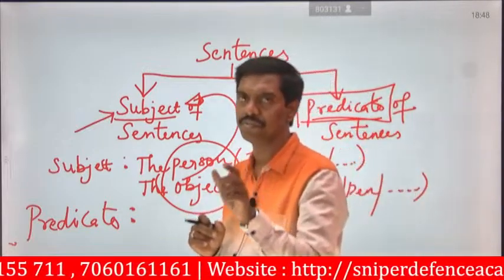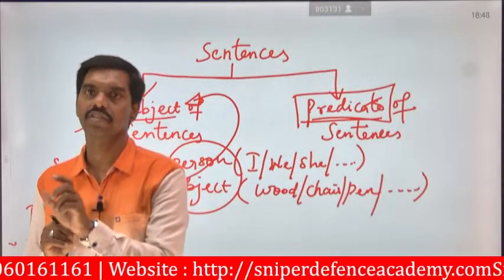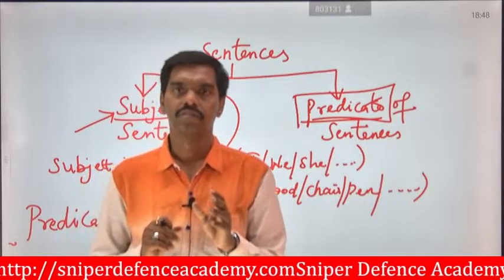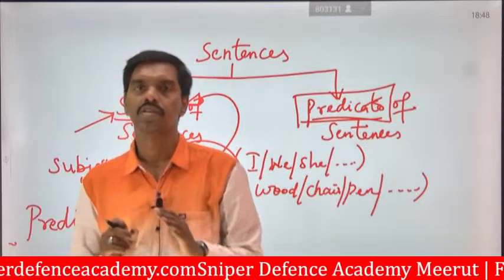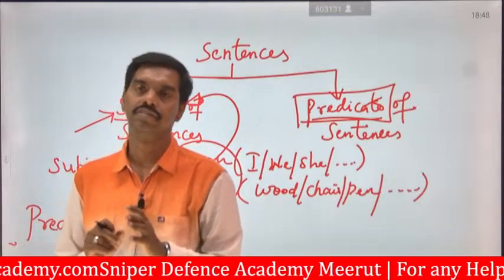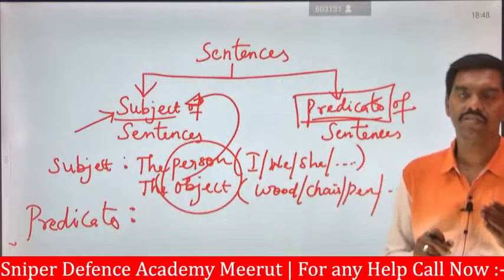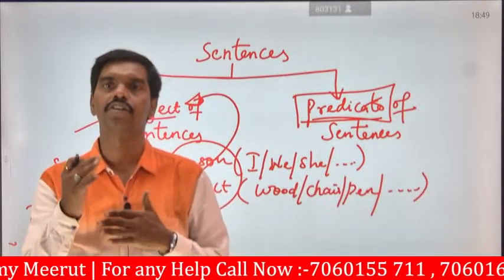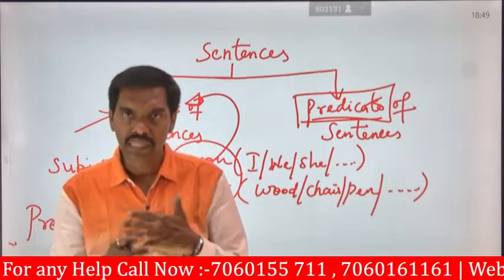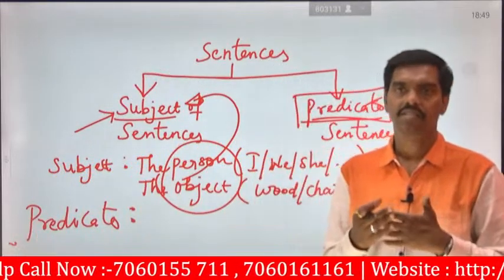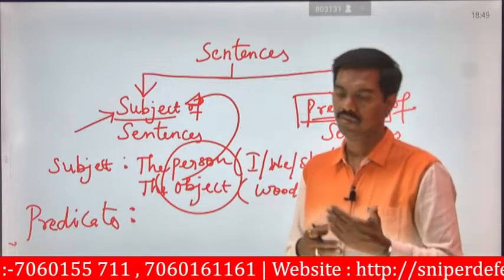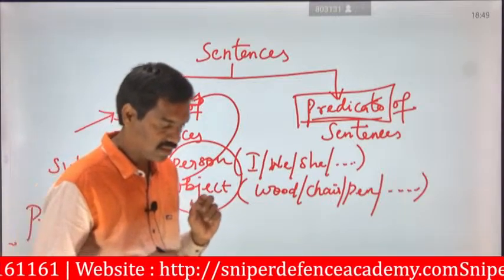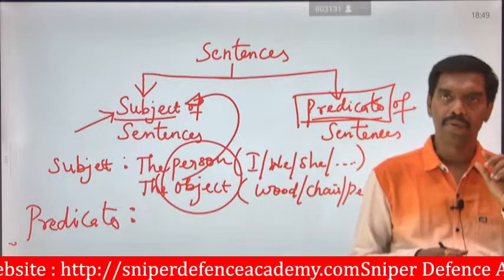Subject in terms of person and object, and predicate in terms of action. What will take place? What action is going on? What the person is doing, what the object is going to do, whether it may be present tense, past tense or continuous tense, whatever may be, some action will take place continuously, or something will happen, or something is going to take place. These things are said to be a predicate. Once again I am saying that subject means a person.